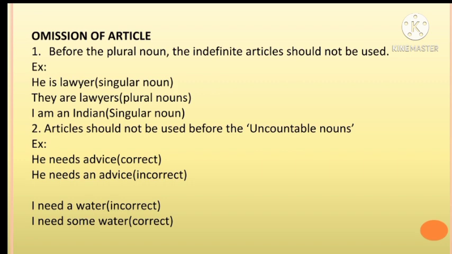Omission of articles. Before the plural noun, the indefinite articles should not be used. Example: He is a lawyer, singular noun. They are lawyers, plural noun. I am an Indian, singular noun.